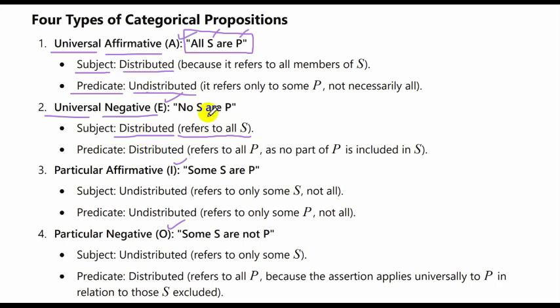Now P would also be distributed because it refers to all P. No S are P, as no part of the P is included in the S. Take your time, go through this again. You will understand. I'm very sure about this.